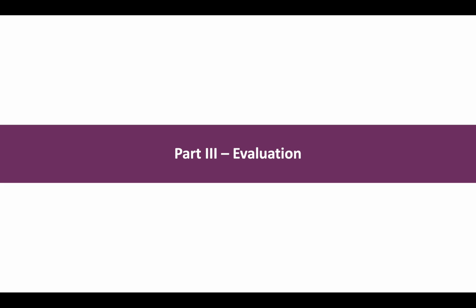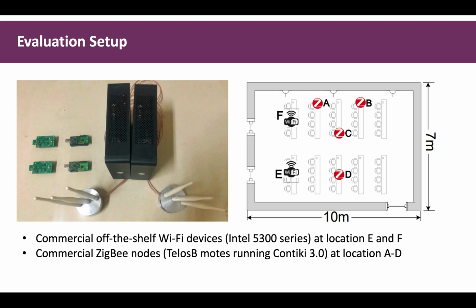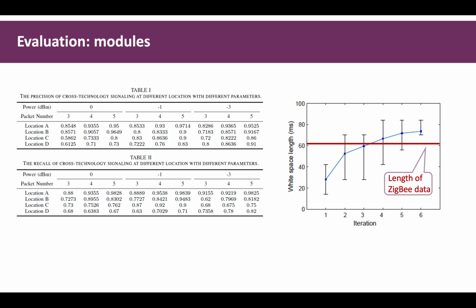The last part is the system evaluation. We evaluate BiCord in an office environment using commercial Wi-Fi devices and Zigbee nodes. The deployment of these devices is shown in the right figure. We first evaluate the two modules of BiCord. In the cross-technology signaling module, the detection of Zigbee signal at the Wi-Fi side achieves the precision and recall of about 90%. As for the adaptive white space allocation module, the Wi-Fi device uses 5 iterations and leaves the white space of about 70 milliseconds, sufficient to contain the Zigbee transmission of 62 milliseconds.